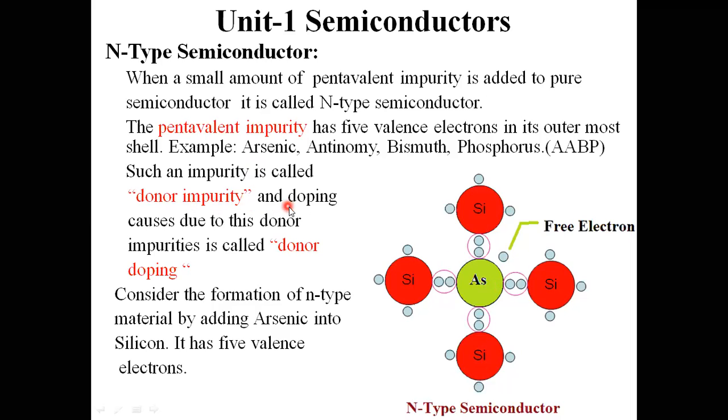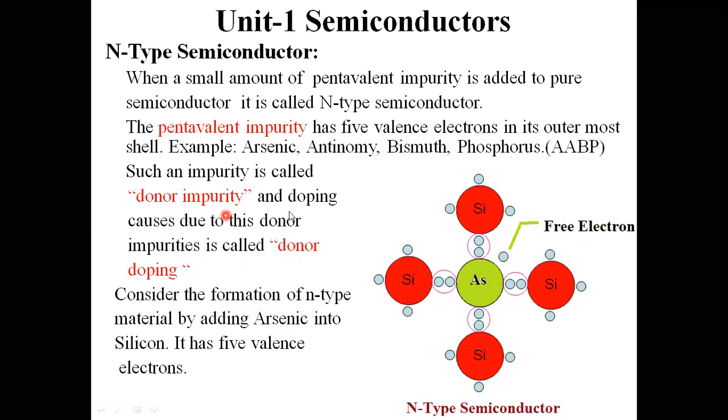Doping caused by these donor impurities is called donor doping. What type of impurity am I adding here? Donor impurity. It is a pentavalent type. One electron remains in a free state, and I can call that electron a free electron.